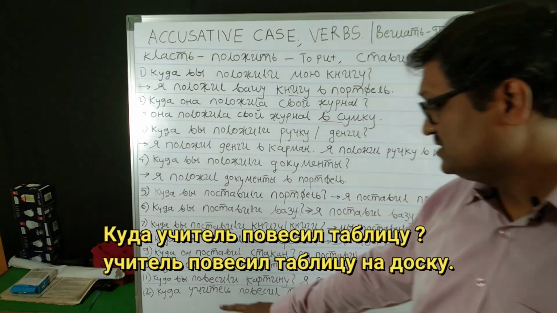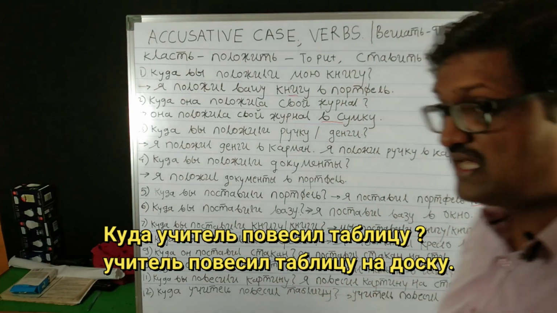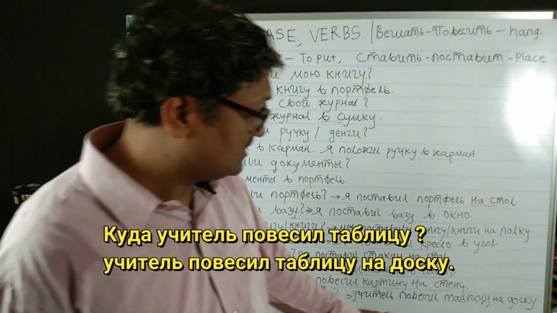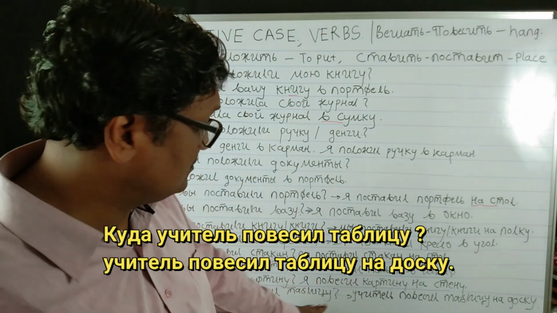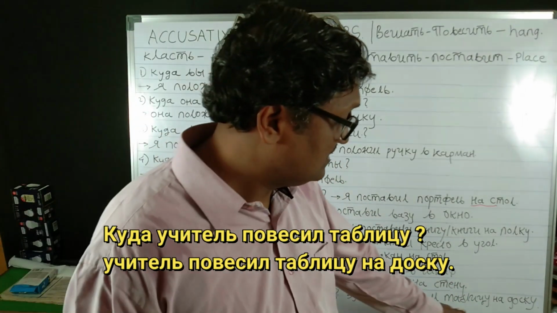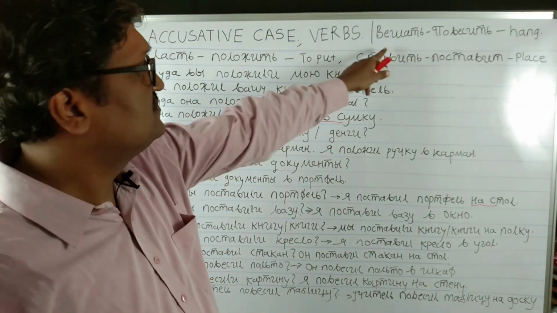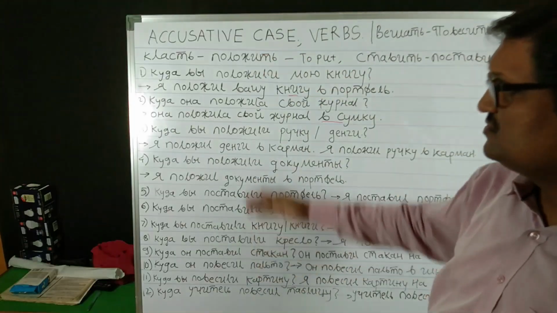Kuda uchitel pavesil tablitsu? Uchitel pavesil tablitsu na dasku. Now tablitsa and daska are both feminine nouns, so they take the feminine endings, changing in this accusative case. In this way, these three important verbs, klast, stavit and vishat, use the accusative case.